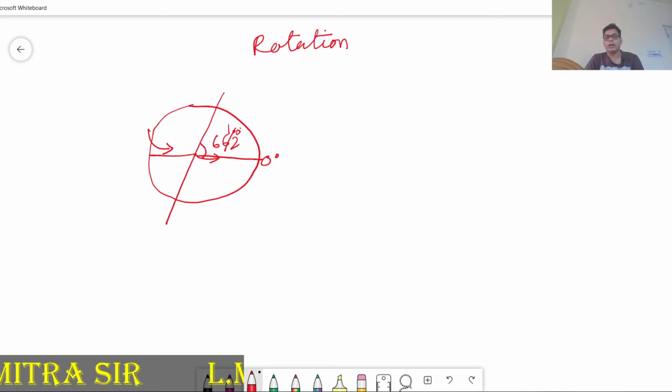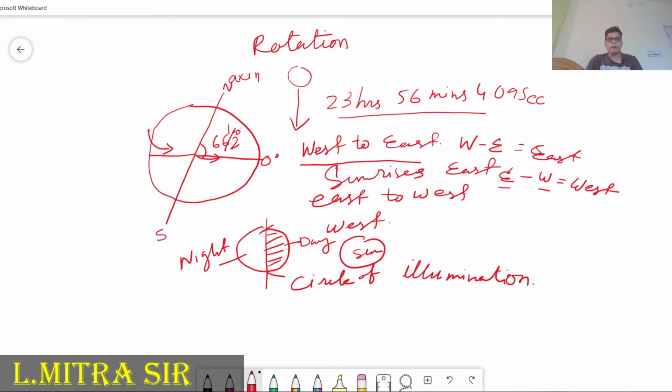And another thing, the effects of rotation. What are the effects of rotation? First, they are telling the day and night occurs on the Earth's surface. When the Earth rotates, some portion comes before the sun minute by minute, and some portion is opposite. Due to this, day and night occurs on the Earth's surface.